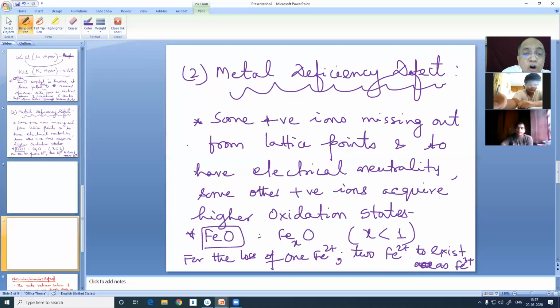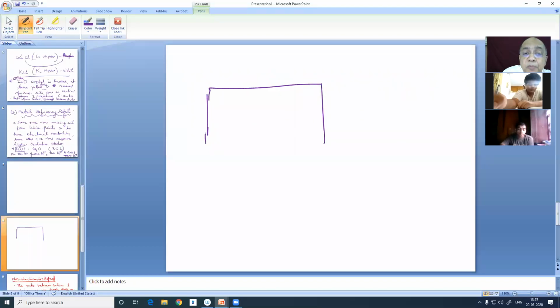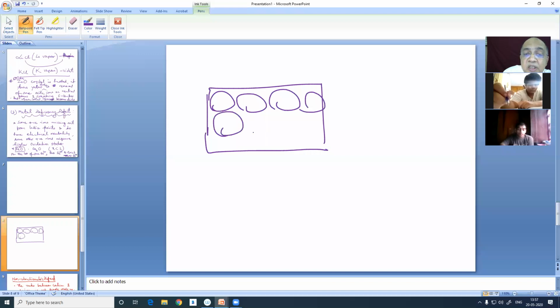Now let me draw some diagram just like we did. Supposing this is ferrous oxide. This is Fe2+, this is O2-, and this Fe2+ is absent. This is a hole, absent. Then O2- is there. Then here it will be Fe3+, and here this is O2-.